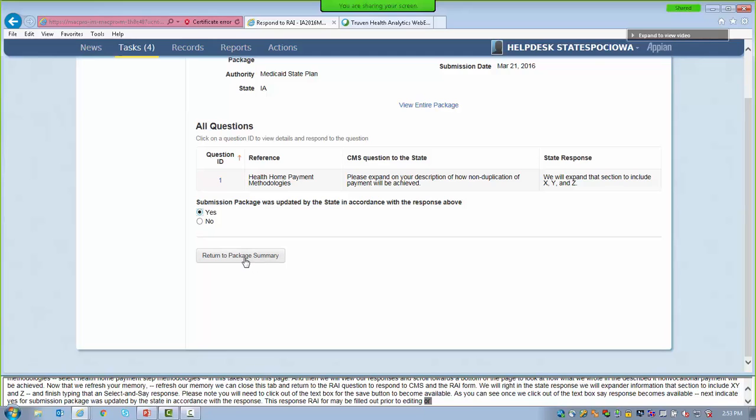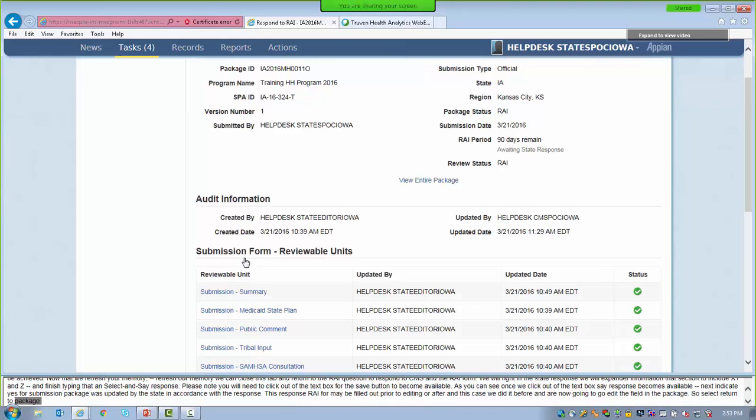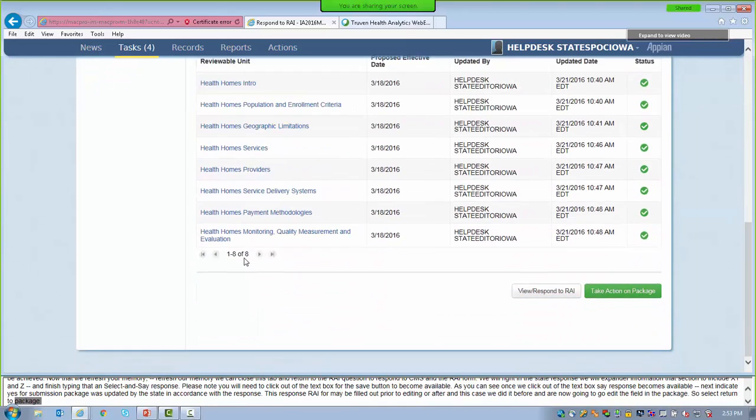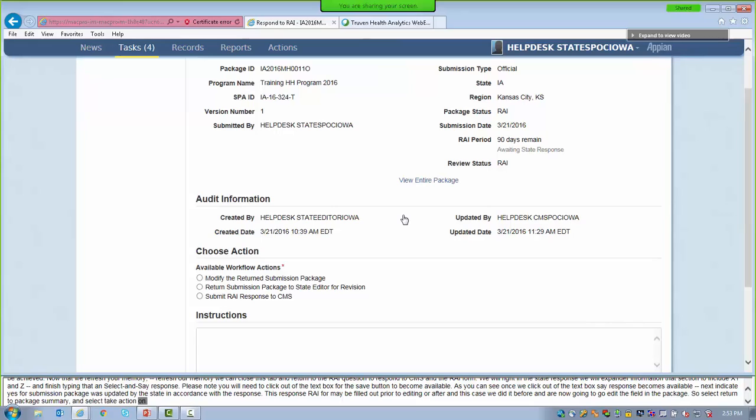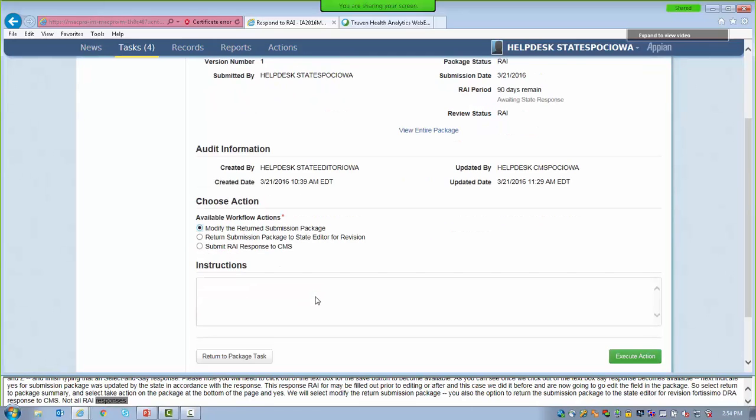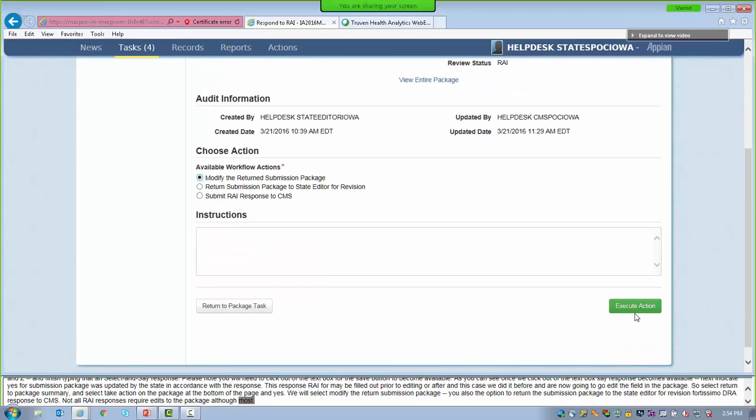So select Return to Package Summary. Then select Take Action on the Package at the bottom of the page, and yes. We're going to select Modify the Return Submission Package. You also have the option to return the submission package to the state editor for revision or to submit the REI response to CMS. Not all REI responses require edits to the package, although most do. Then select Execute Action and yes.